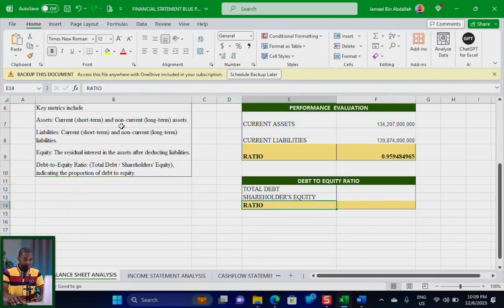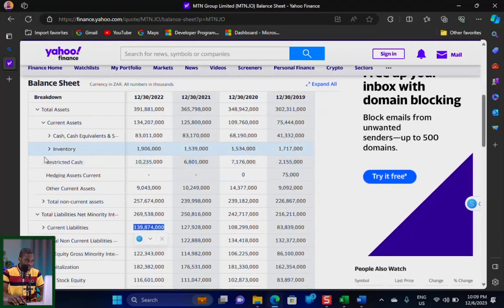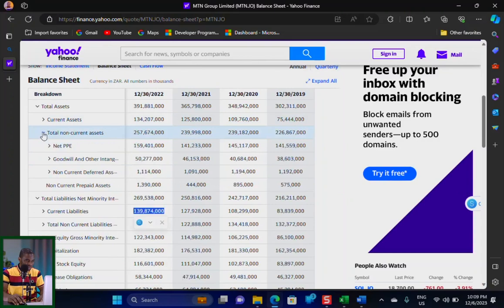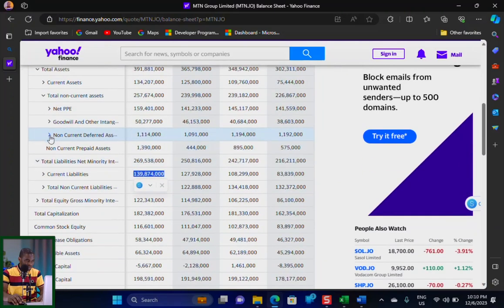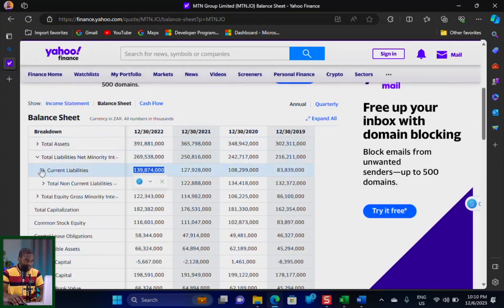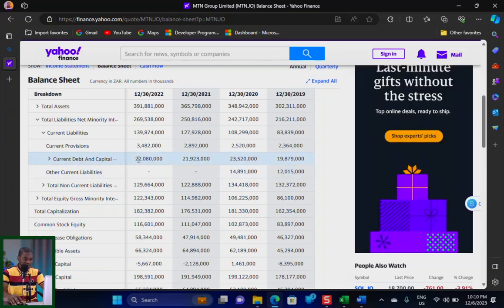So let's go back to the financial report and see where our debt is located. Debt is a liability. Now, when we scroll down here and see where our debt is, probably it could be, okay, we are still under asset, sorry. Let's go to liability. So this is the current debt, the company's current debt. I will just copy this very particular one from here, then go back to Excel and paste it here. So I double click and add 3 zeros at the end.